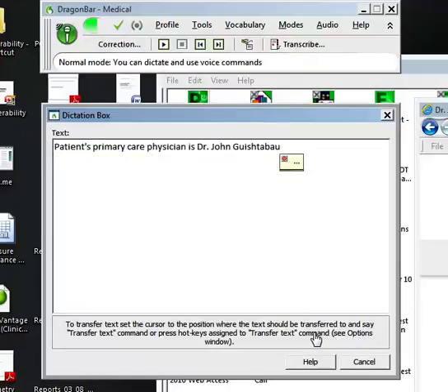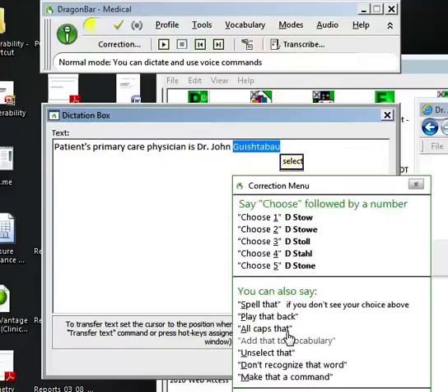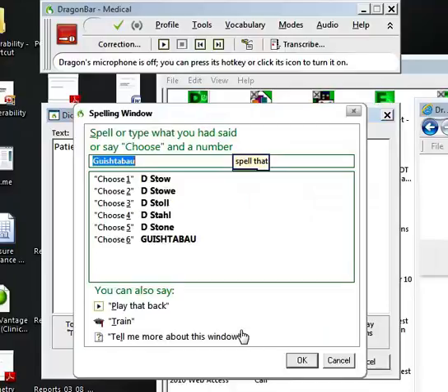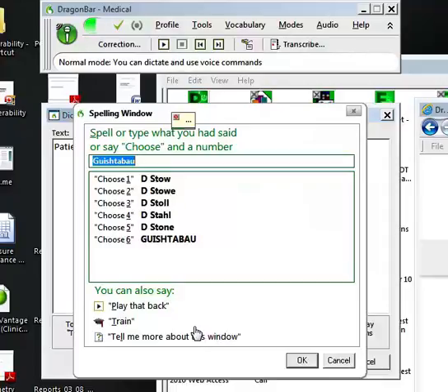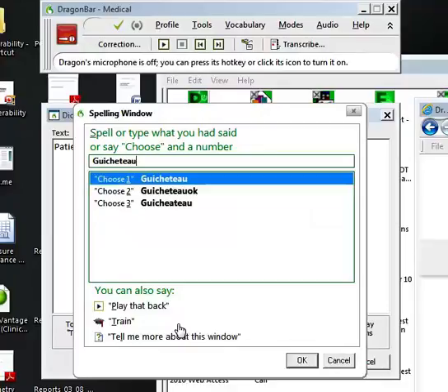Select Guichetot. Spell that. Capital G-U-I-C-H-E-T-E-A-U. Train.